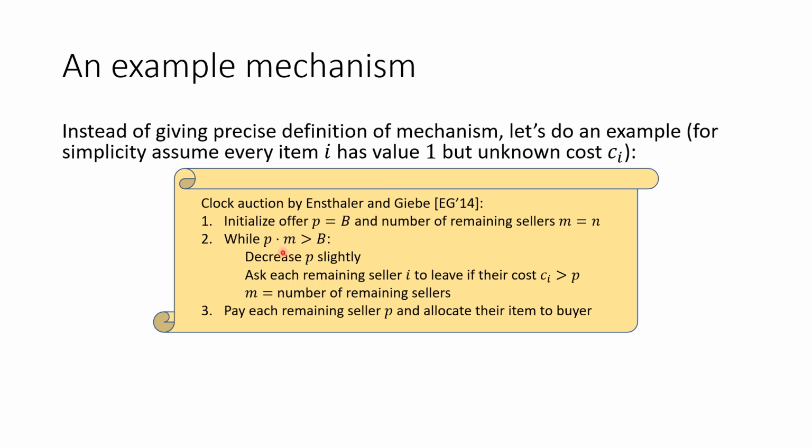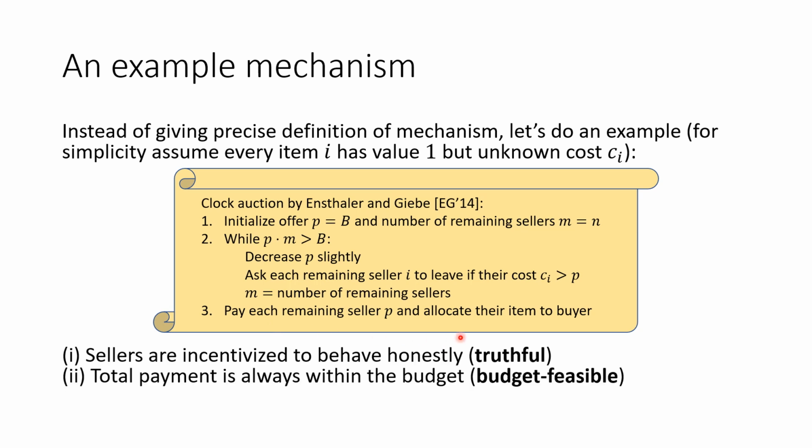As long as P times M is above the budget B, we decrease the offer P slightly, and we ask each remaining seller to leave if their cost is above the offer. And we update M. We continue doing this until P times M is at most the budget B. At the end, we pay each remaining seller P and give their item to the buyer. It's easy to check the sellers are incentivized to behave honestly.